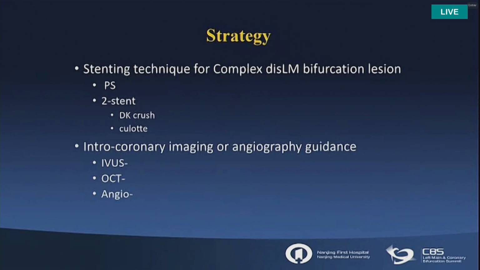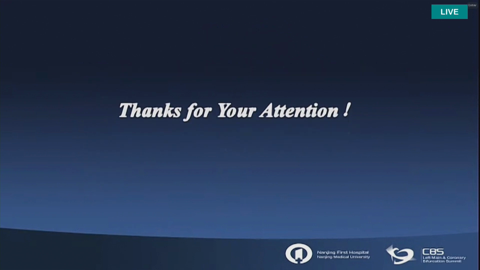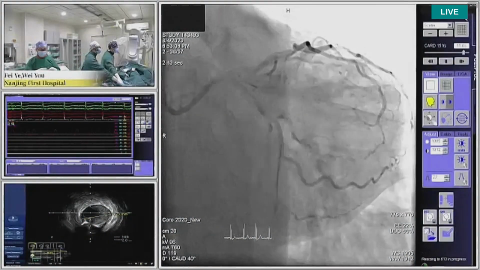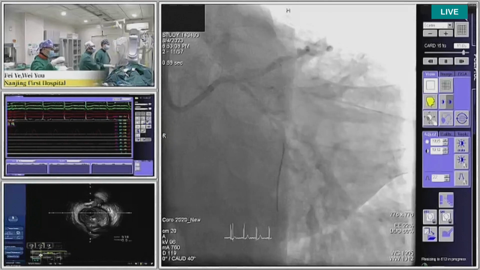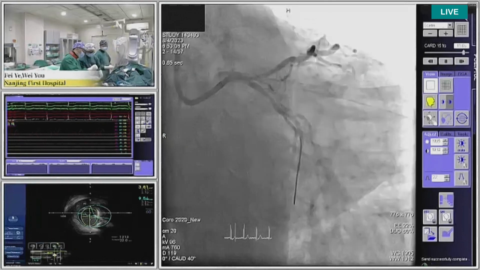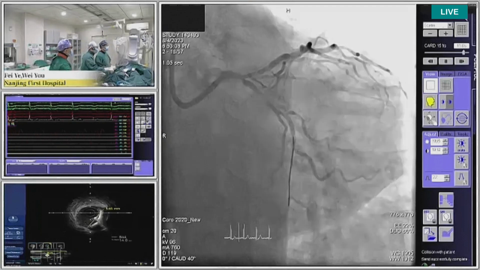So today's angio on screen. Yes, we will show today's angio, and we also know we want to use intravascular imaging or a functional test to guide our PCI for this case. So this is based on the angio.